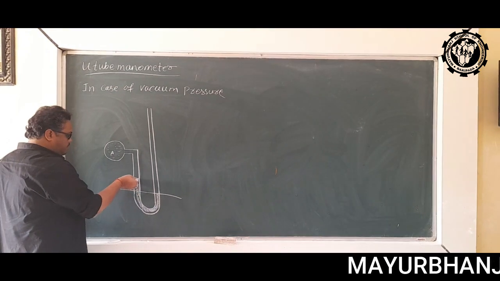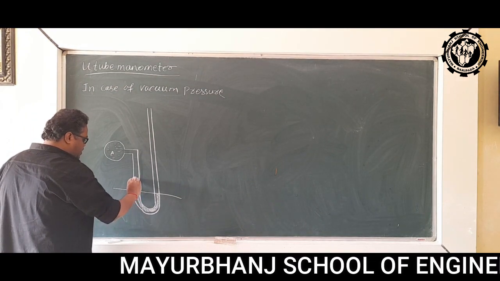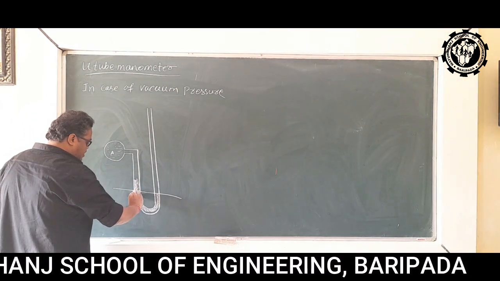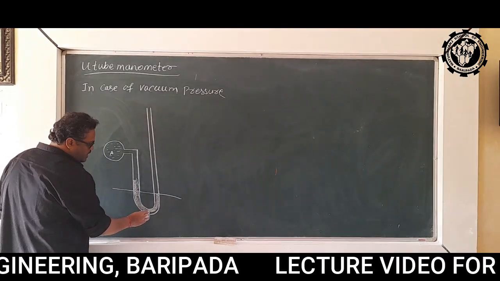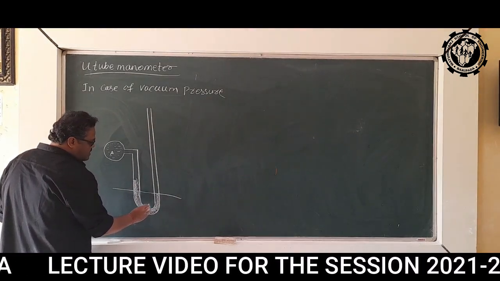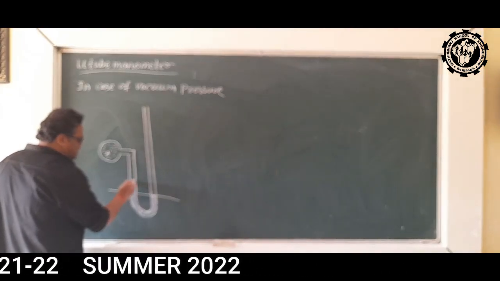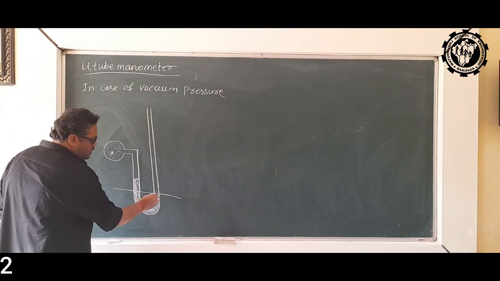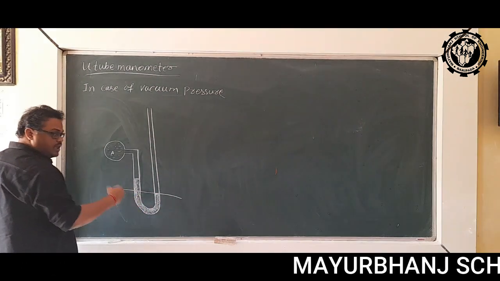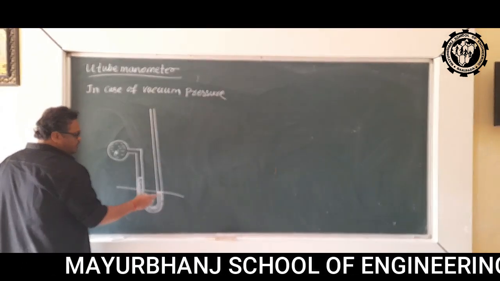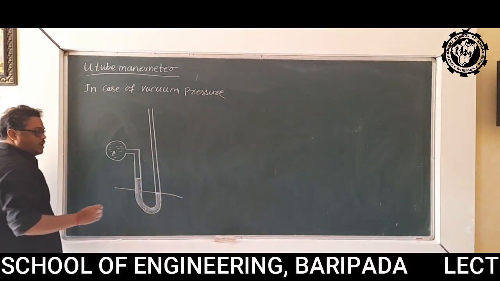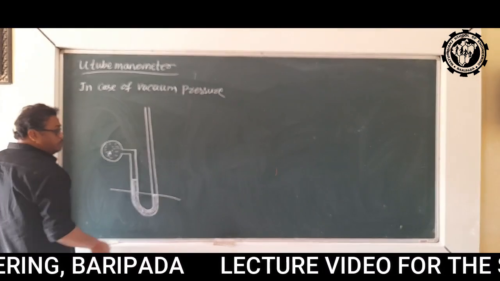Why? Because of vacuum pressure, there will be a suction force which will make the mercury rise in the left limb. And since mercury is rising in the left limb, the lower level will be in the right limb. That is why the datum we have drawn is according to the level of mercury in the right limb.